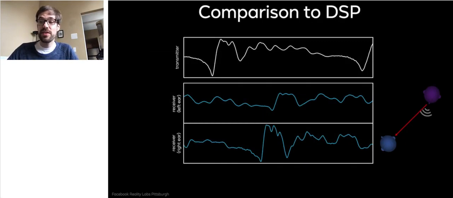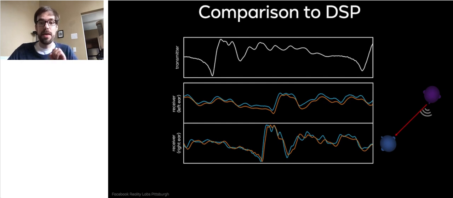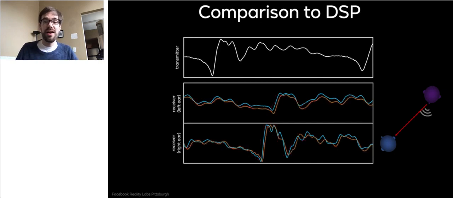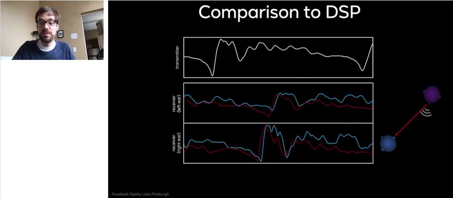Okay, let's compare this to some results that we obtain with a traditional signal processing baseline. It's the same example that you saw in the previous results, and you see again, transmitter mono signal white, binaural ground truth recordings blue. And here in orange, this is actually the signal that we predict with our system. As a comparison, you can see that this is pretty accurate already in terms of L2, like how close it is to the waveform. And if I switch back and forth with the red DSP signal, you can really see that the deep learning, the end-to-end system achieves much better results.